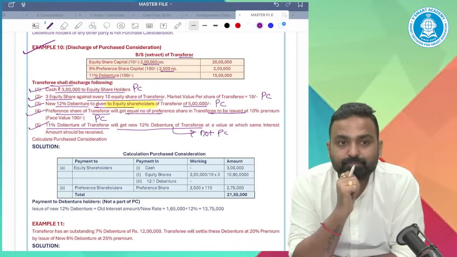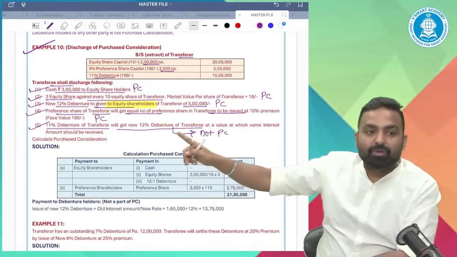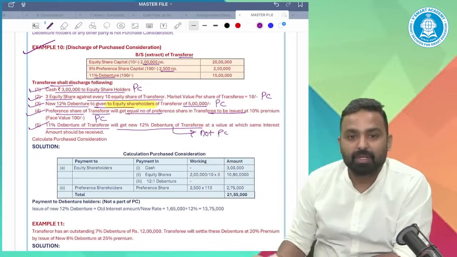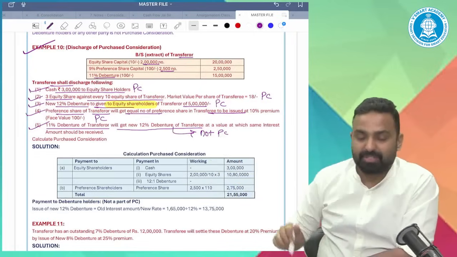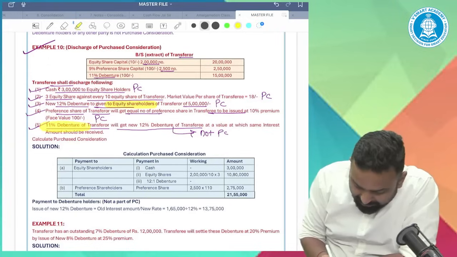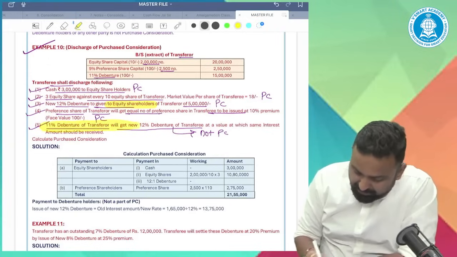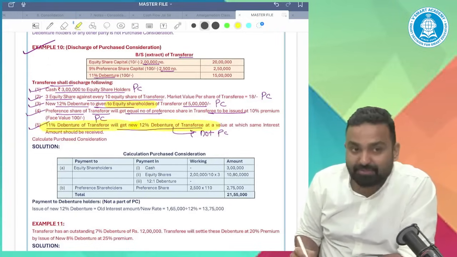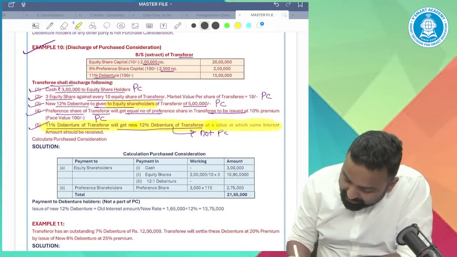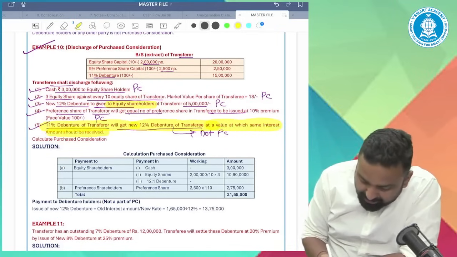But how are we going to discharge these debentures? Look at the point. 11% debentures of transferor will get new debentures of transferee at a value at which the same interest amount should be received.